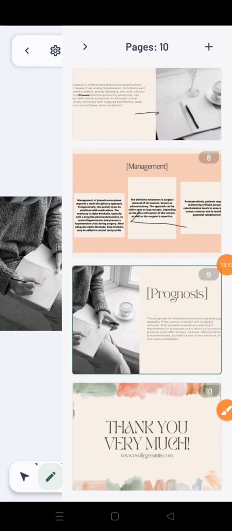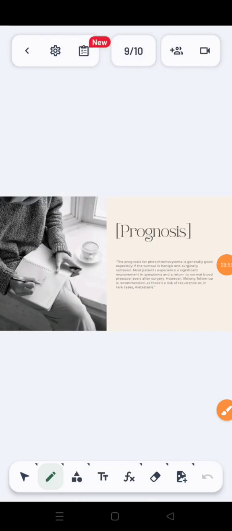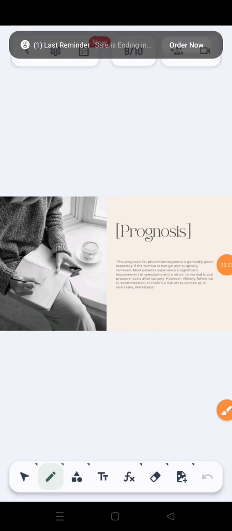Okay, this is the last slide, prognosis. The prognosis for pheochromocytoma is generally good, especially if the tumor is benign and surgically removed. Most patients experience significant improvement in symptoms and a return to normal blood pressure after surgery. However, lifelong follow-up is recommended as there is a risk of recurrence or, in rare cases, metastasis. So this is mainly a benign disease, but there are chances of recurrence. So we need to monitor the patient, his BP and catecholamines like adrenaline level.